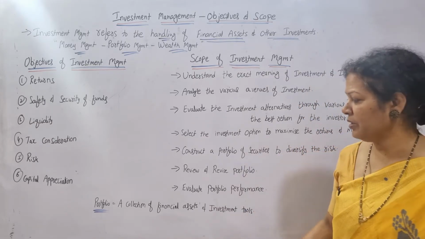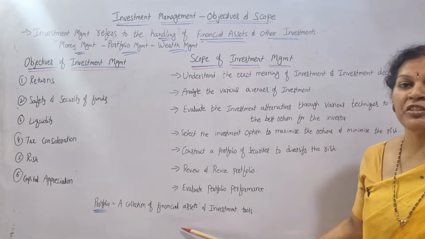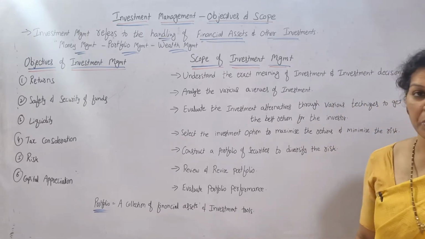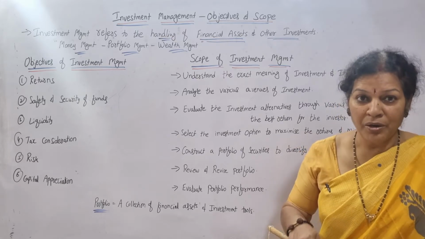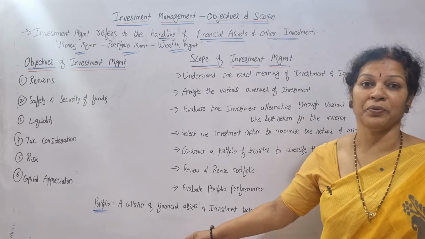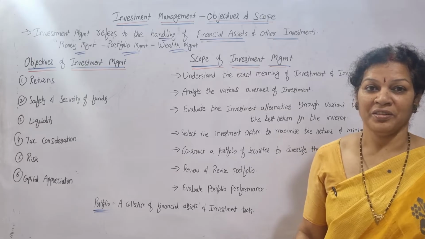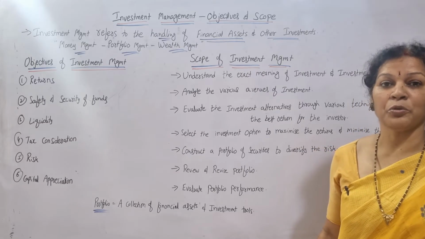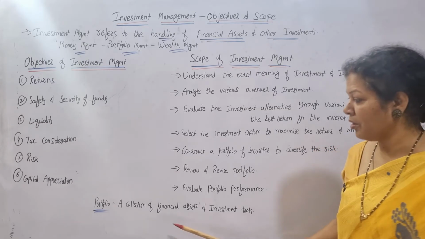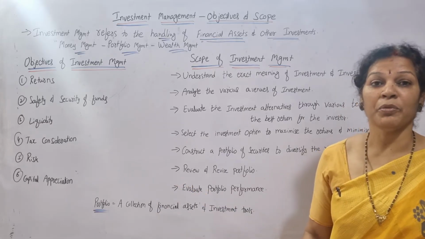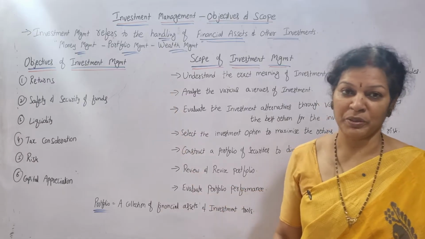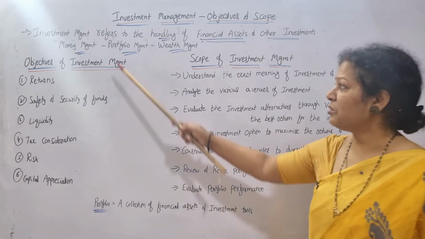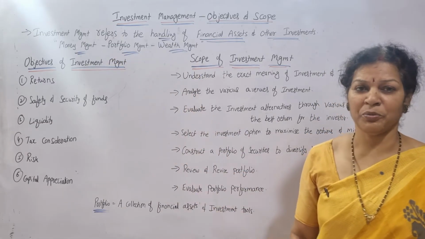What is a portfolio? It means a collection of financial assets and investment tools. We have different types of financial assets, and also financial tools, whatever you are using. All together we can say it as a portfolio. That is why we say investment management is also portfolio management, money management and wealth management.